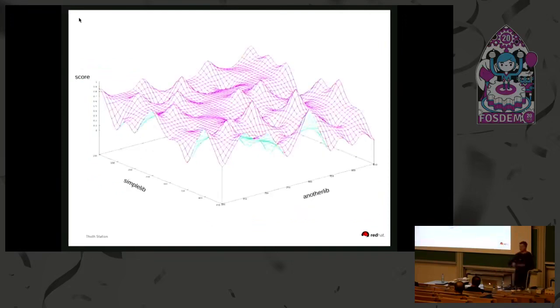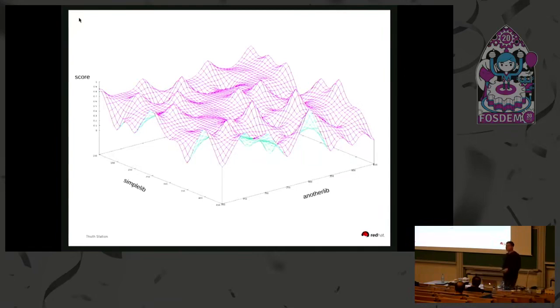What we get is a surface, and we see that in some cases our application is scored better, in some cases worse. What this score can mean, it can mean whatever you can think of. It can be, for example, the number of vulnerabilities present in your software. It can also be the performance of your machine learning model.